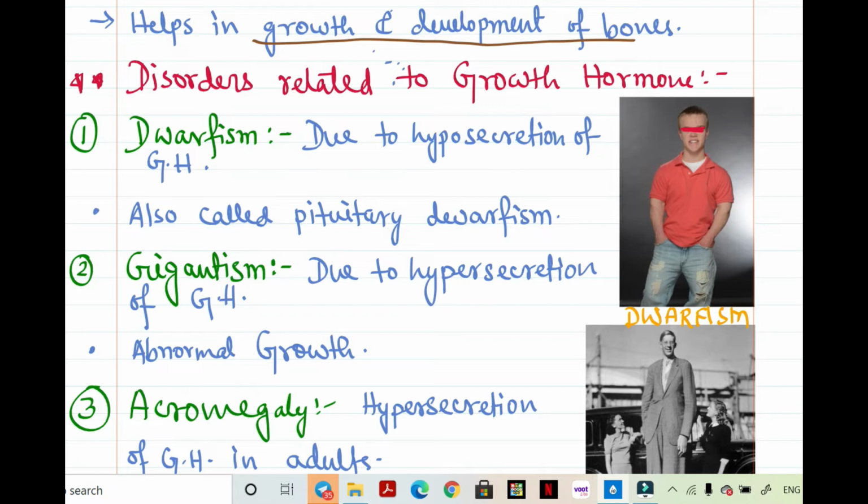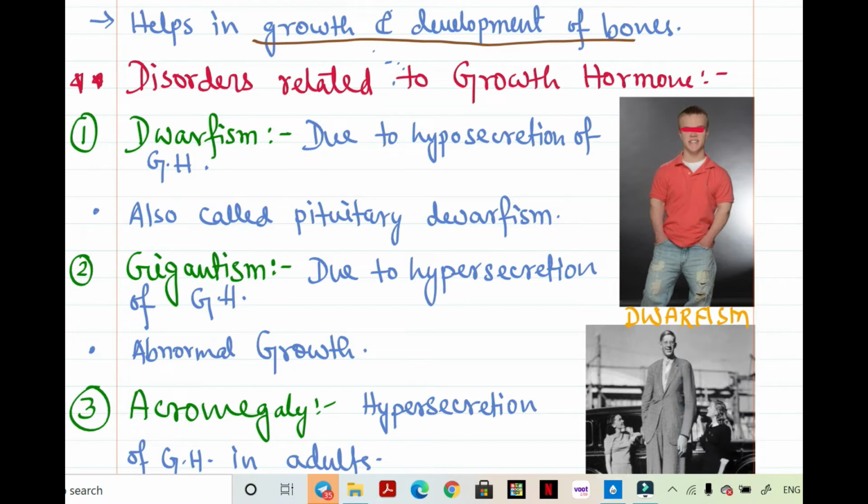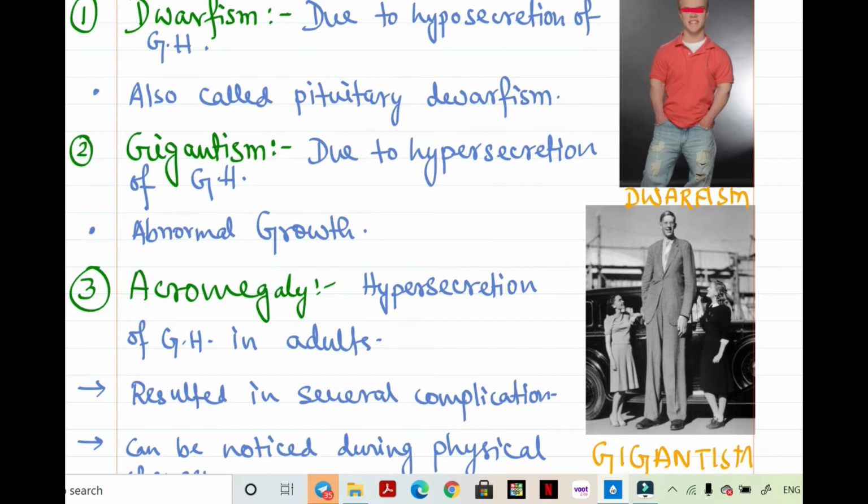As you can see, these are very rare cases, but we have generally seen dwarf people mostly in various circuses as well as in various streets. In the diagram you can see a dwarf person whose body growth is stunted, meaning they do not grow like a normal person.